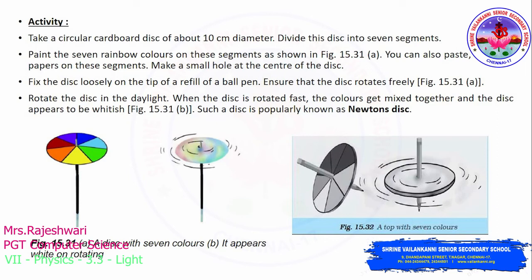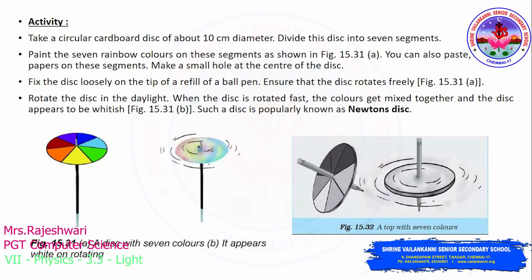Only when it rotates freely, when you roll it with your hand or rotate the refill, will you be able to witness the white color. When the disc rotates in daylight, you will see white on the disc. Even though you have painted it with all 7 different colors, when you rotate the disc much faster, you will see a whitish color. This kind of disc is popularly known as a Newton's disc.